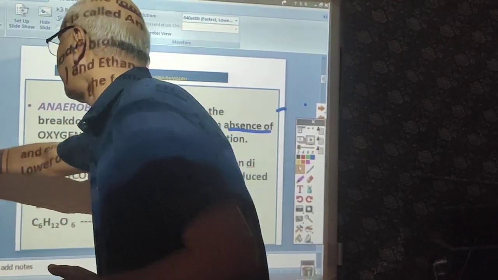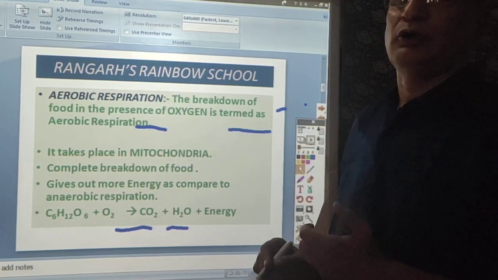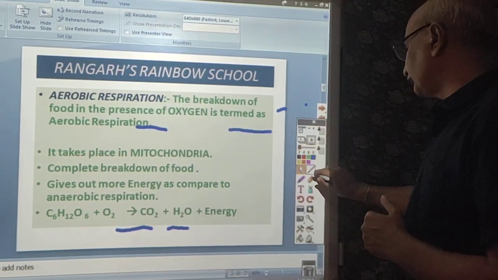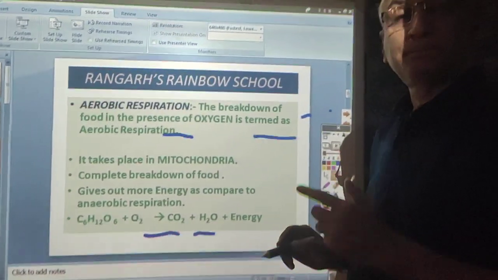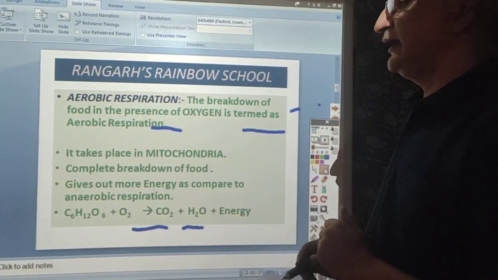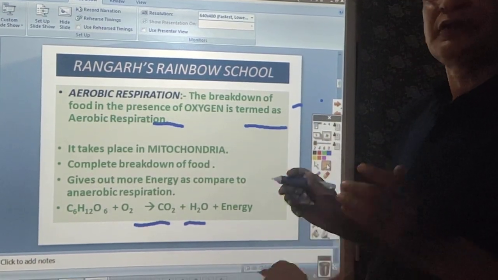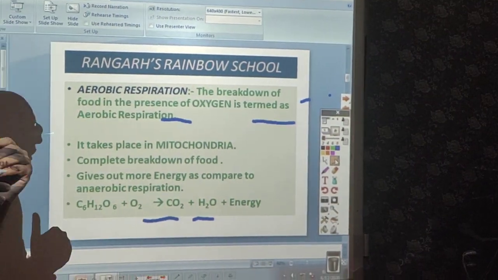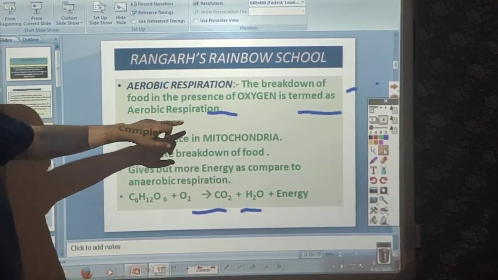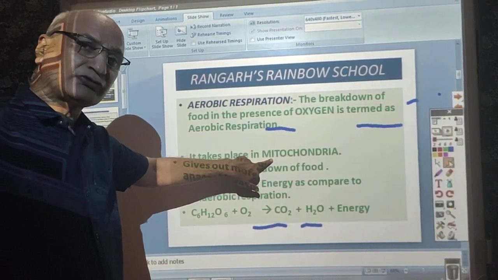Now, in the case of higher organisms, when the breakdown of the glucose or the food material takes place in the presence of oxygen, then it is known as aerobic respiration. Now dear students, as you know, this aerobic respiration takes place in the mitochondria. You know what is the powerhouse of the cell?